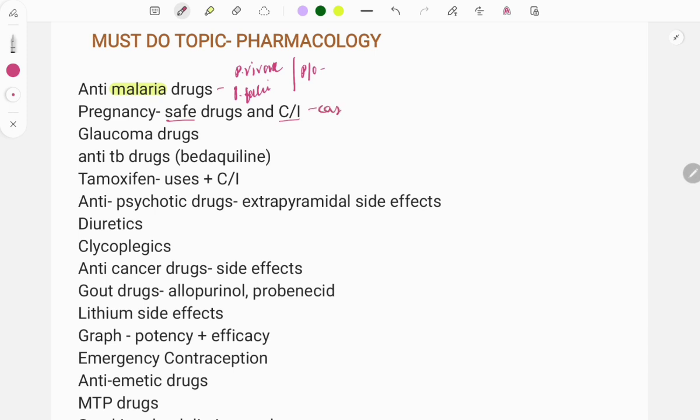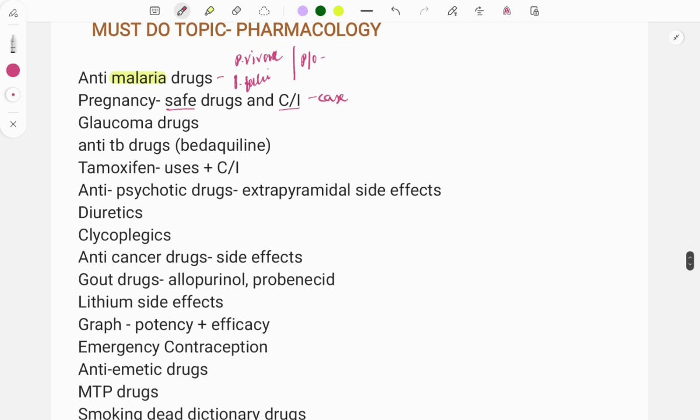Questions can be asked like a clinical case. The case can be that a pregnant female has some bleeding disease and she was given warfarin. So you need to switch the warfarin. Why? Because it is teratogenic and it will harm the fetus. A question can also be asked that a female was taking warfarin, so which kind of side effects can be seen, something like that. Okay, so this was about some examples.